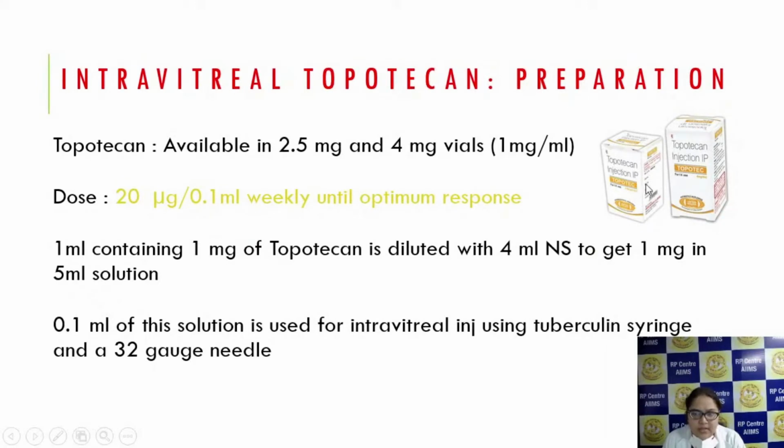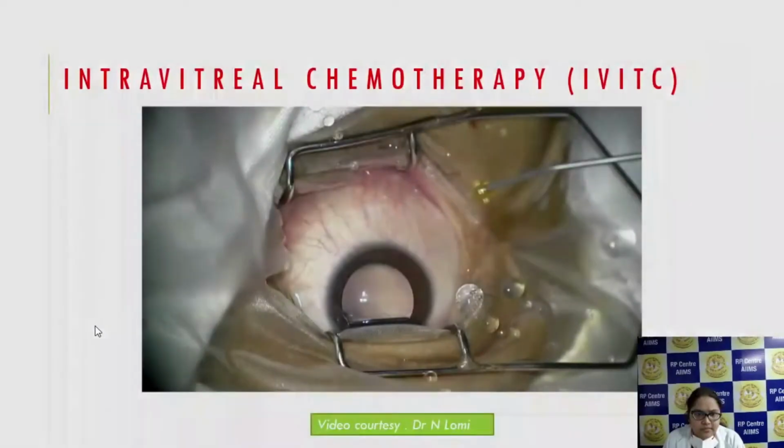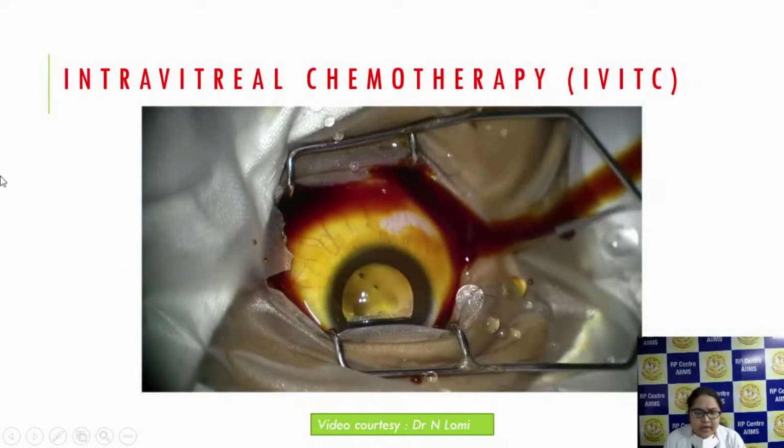Similarly, topotecan comes in a liquid form. Only 1 vial is there, which contains 2.5 and 4 mg vials, which contain 1 mg per ml. If you take 1 ml of the solution, you dilute it with 4 ml of NS to form 5 ml of solution, and from this, if you take 0.1 ml, it gives you 20 microgram of topotecan in 0.1 ml. This is a video showing intravitreal chemotherapy.